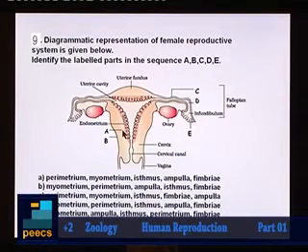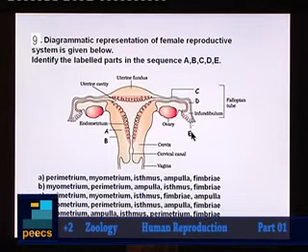Here the part labeled as A will be myometrium. The part that is labeled as B is perimetrium. What is C here? C here is isthmus, the part of fallopian tube, and D here is ampulla, and the portion E here is finger-like structure or fimbriae.